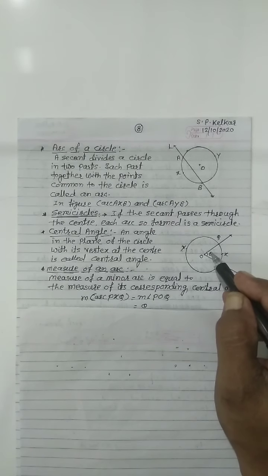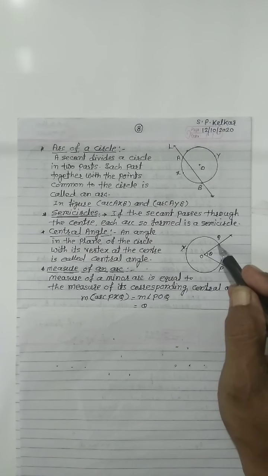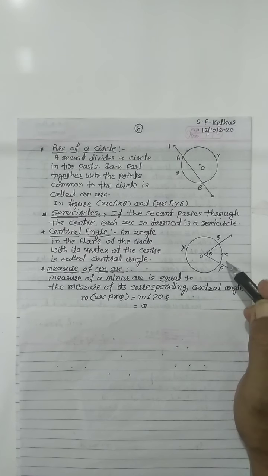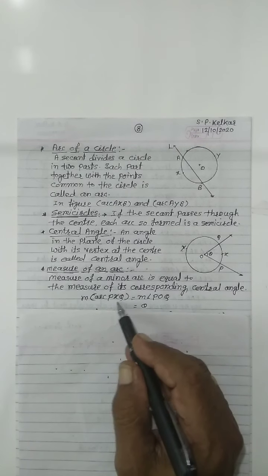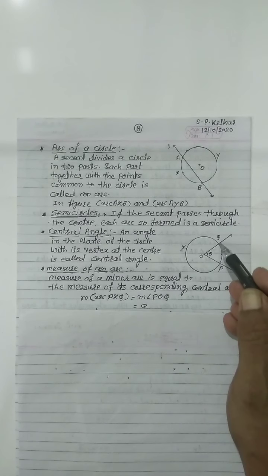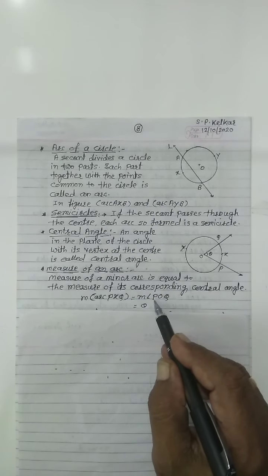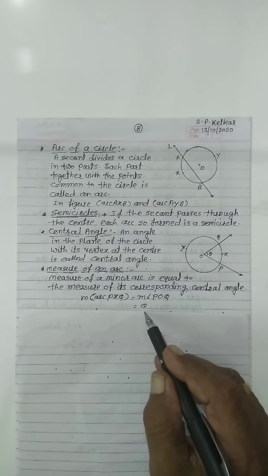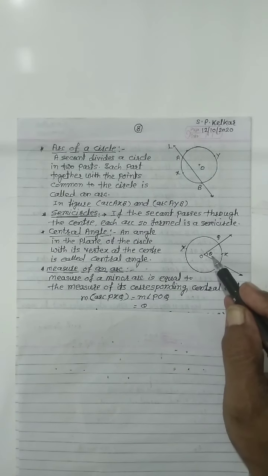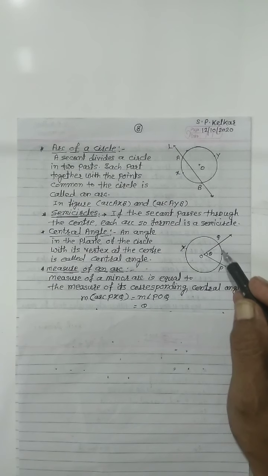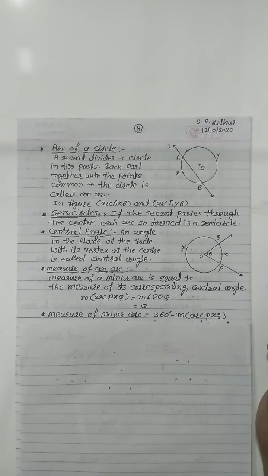Means if theta is the measure of this angle, then we can say that the measure of this arc is equal to theta. Measure of arc PXQ is equal to the measure of angle POQ, that is theta. If the theta value is 60, then we say that the measure of this arc is 60 degrees.